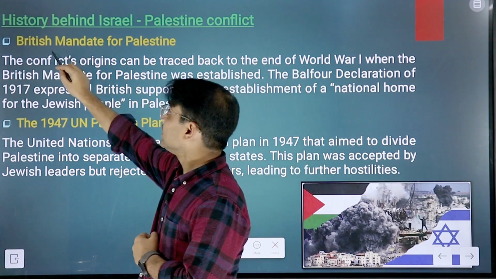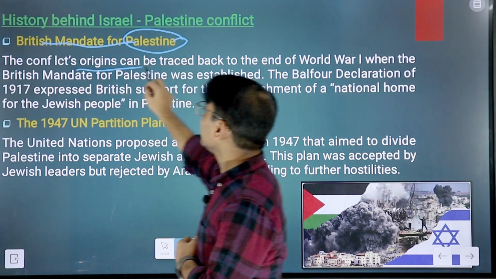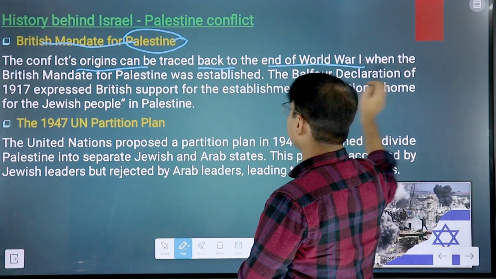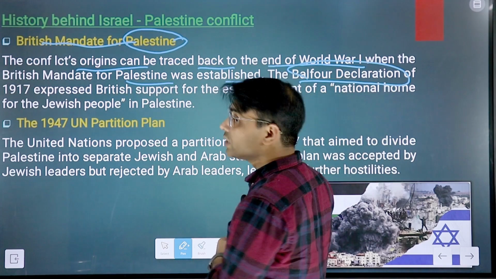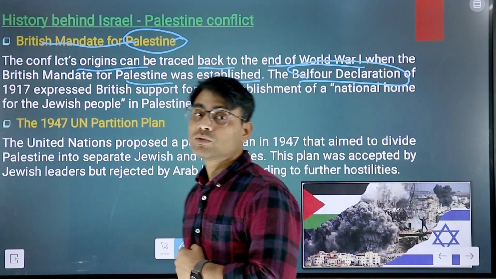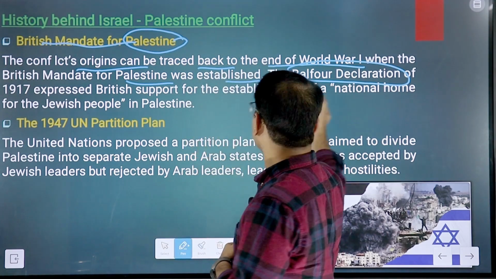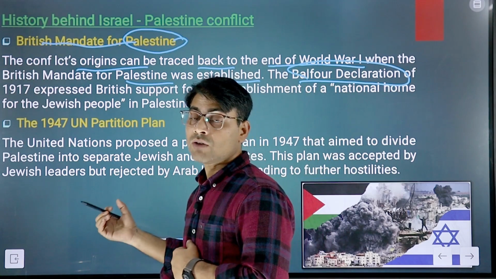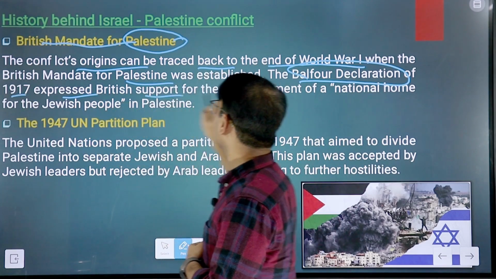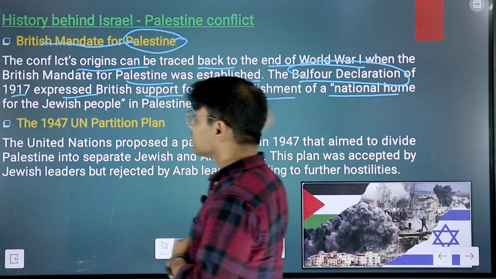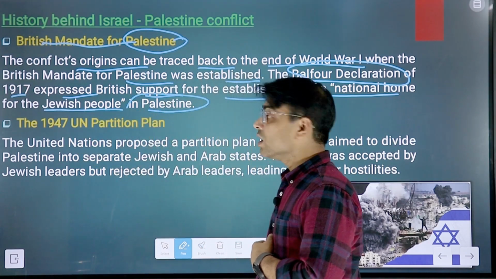After World War I, the region came under the British mandate and they created Palestine. So the origin of the conflict can be traced back to the end of World War I, when the British mandate for Palestine was established. The Balfour Declaration is a very important declaration for the prelim exam, so students are advised to read about it, what it was and how it came into being. The Balfour Declaration of 1917 expressed British support for the establishment of a national home for the Jewish people in Palestine. That was the initial beginning of the conflict.